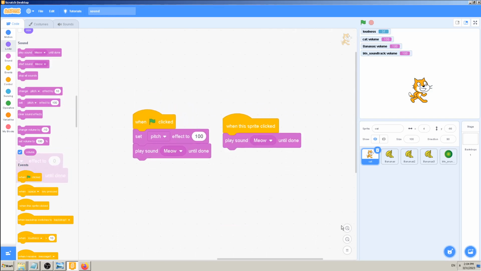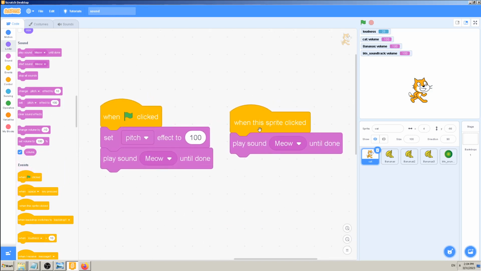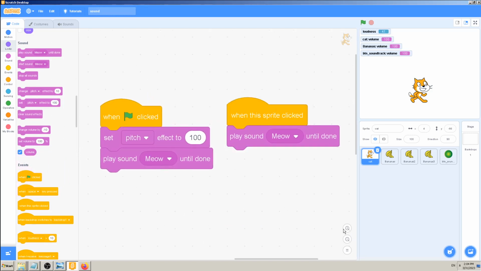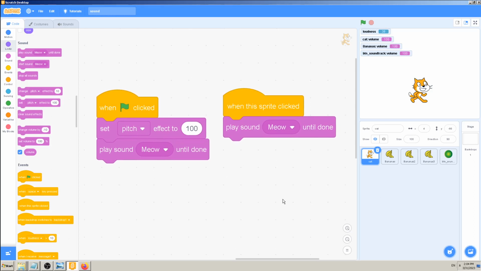So what will happen now when I press my sprite on the screen?